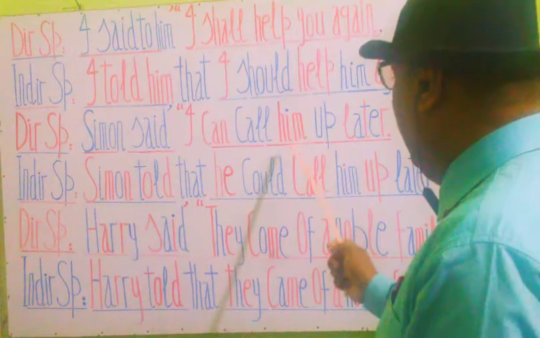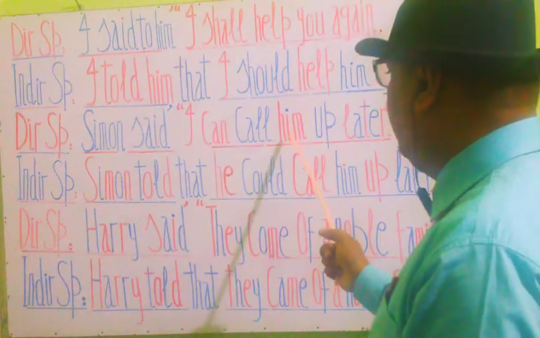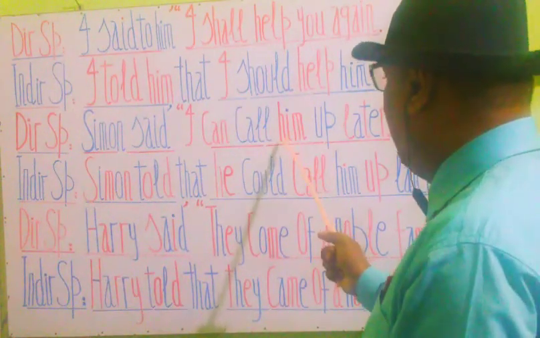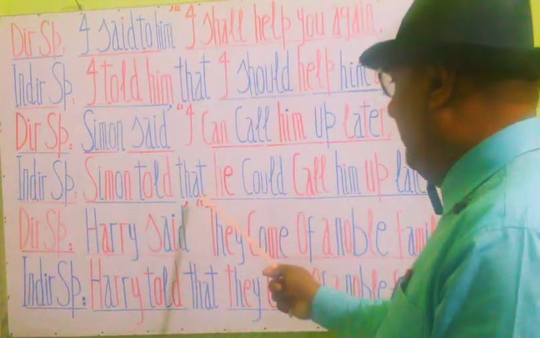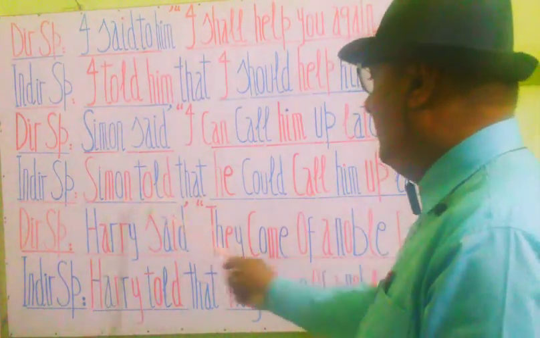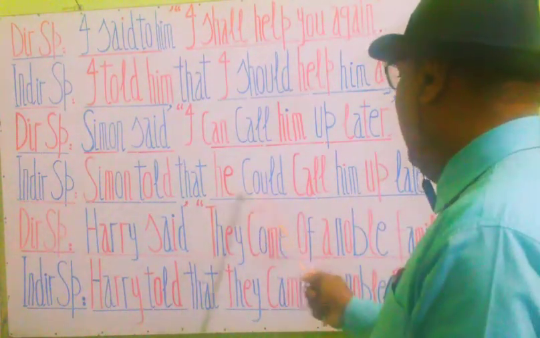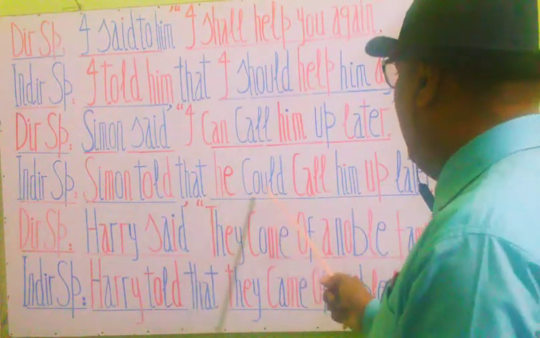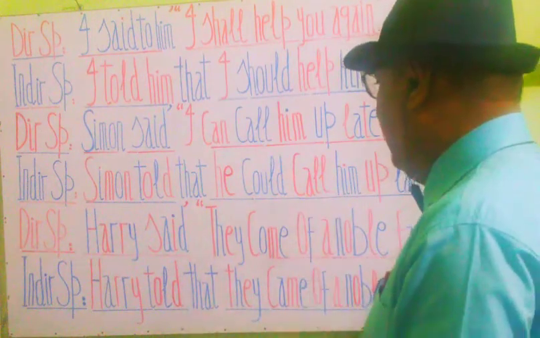You see here, him is a third person category. So third person is never going to change. So we'll write here him as it is. So you see the new change. Simon told that he could call him up later. So this is the new change.